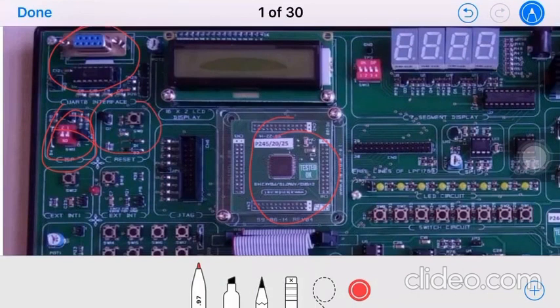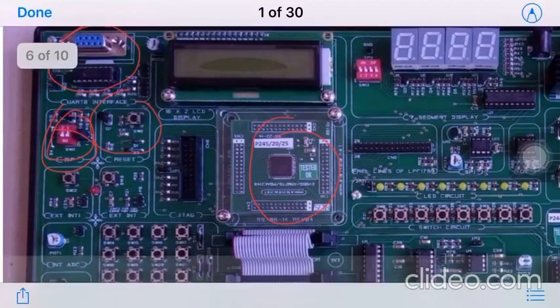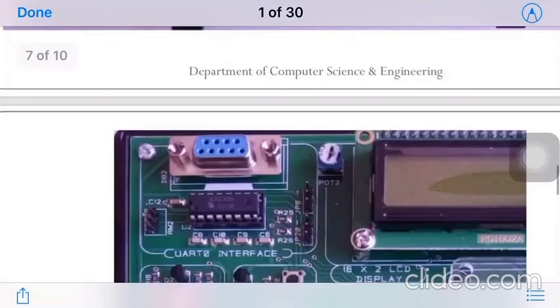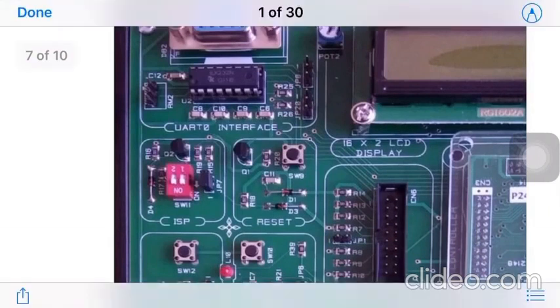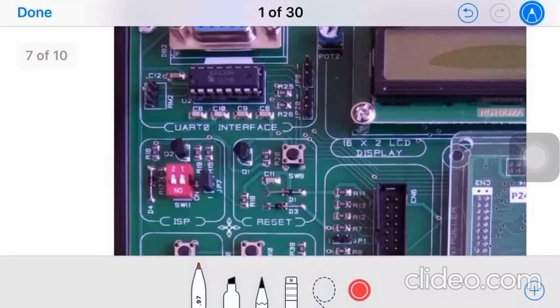Okay, so in the next picture I have a clearer view of that. So here we can see we have this UART interface, then this is the red switch. If that is off, then we will not be able to dump our code. This is the reset push button.